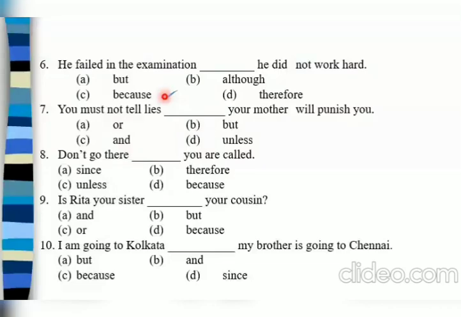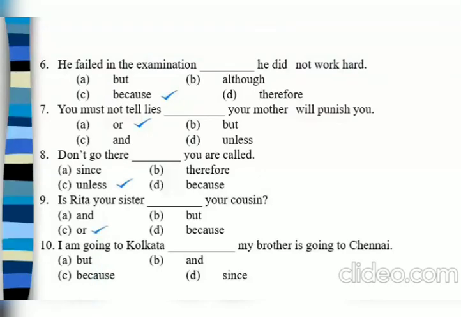You must not tell lies dash your mother will punish you. Here must is used for the necessity in the future, or your mother will punish you. So here which one is the correct option? Or. The eighth one is: don't go there dash you are called. So here we are talking about the time. So don't go there unless you are called. Is Rita your sister or your cousin? Here the choice is there.